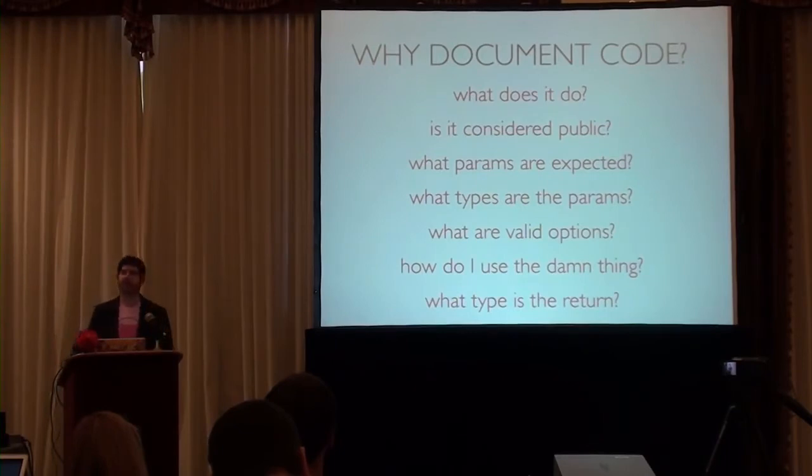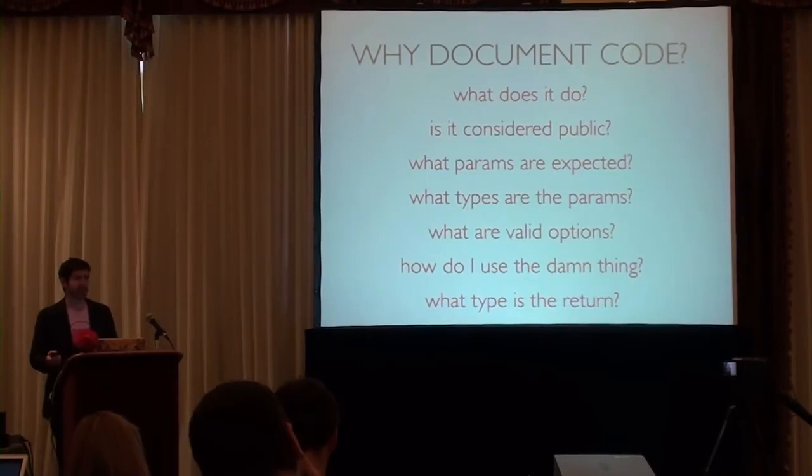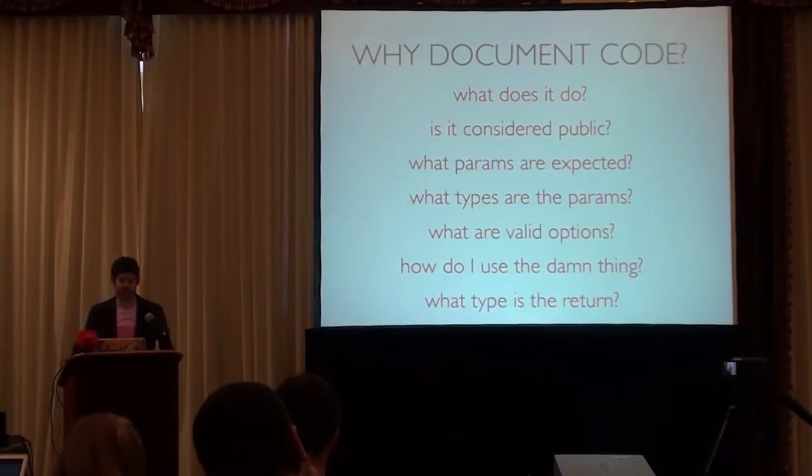Should I feel comfortable using this method in my code and assume that it won't change unless you tell me that? What are the parameters that you expect me to give you? What types are those parameters? In Ruby, we're all duck typed, and so the parameter type that you want to give someone is unknown. You have to dig into the code if there's no documentation to find that out. So just tell me. That's what I want to know.